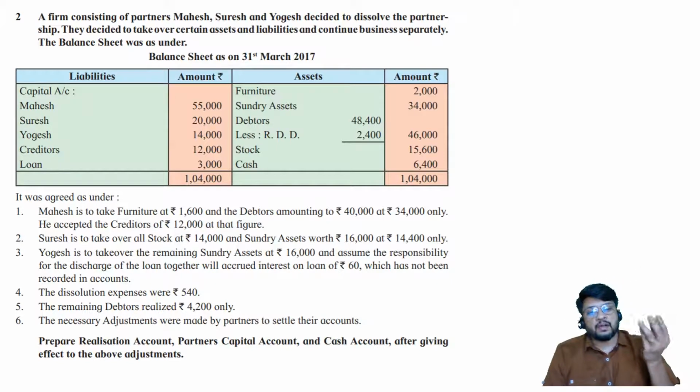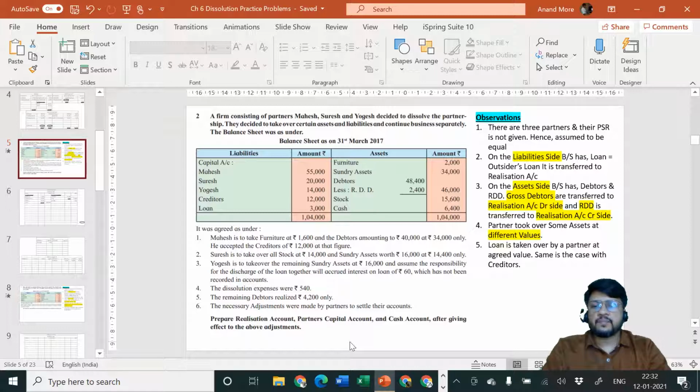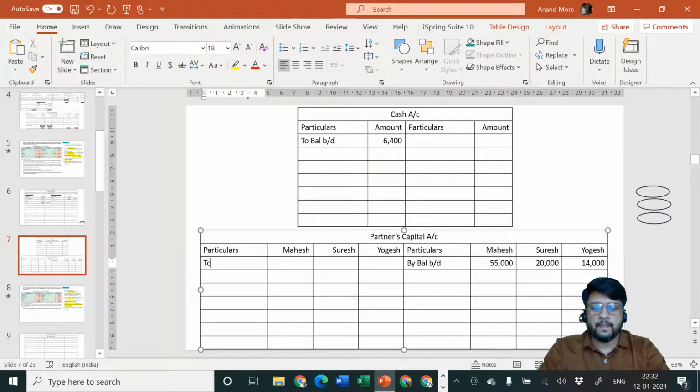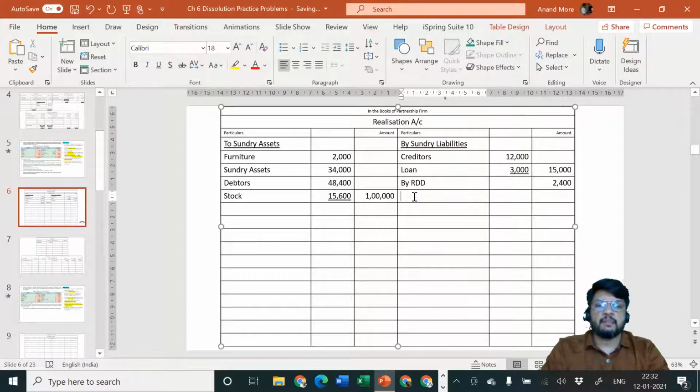So be careful if you feel like writing to asset account, assets are not remaining in their own account now. Assets are already transferred by us to realization account. So the entry will be Mahesh capital account debit to realization account. Let us consider the entry: Mahesh capital account debit to realization account. And realization account credit side by Mahesh capital.